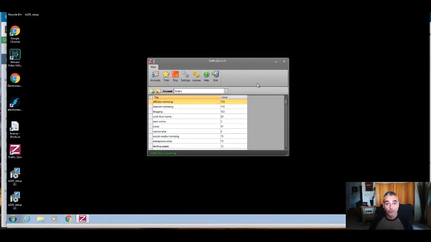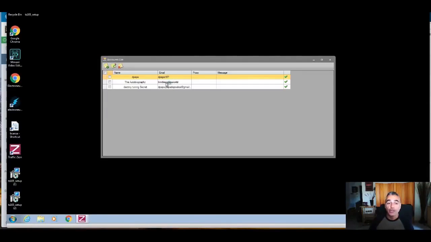Now, once you've connected that, you're going to come into the accounts area and put in your Destiny, for example, the Destiny Tuning Secret. These are the login details that I created from Gravatar, and you're going to put them in here for it to work, not your WordPress personal website login details. Two different things. We're working with the WordPress.com platform where you created your account in the first section of this video.